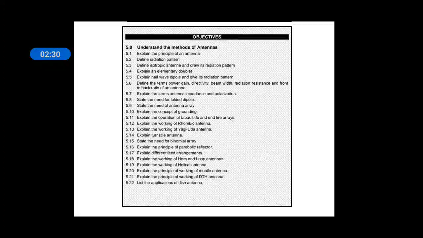Here antenna is acting like matching device between free space as well as your transmitter or receiver. And for analyzing any antenna, you need a reference antenna, that is isotropic antenna, which is a hypothetical antenna or ideal antenna. The characteristic of isotropic antenna is that it radiates equally and uniformly in all directions. Hence the radiation pattern looks like a sphere, and a two-dimensional radiation pattern is a circle.